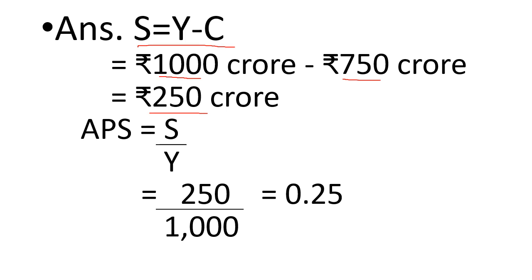Now the question arises, why have I calculated saving? Because I was asked to calculate APS, that is average propensity to save. So save means saving. That's why I have calculated saving, that is 250 crore. Now APS is equal to total saving divided by total income. Total saving is 250 crore, and total income is 1000 crore. So APS is 0.25. Okay, this is the numerical.